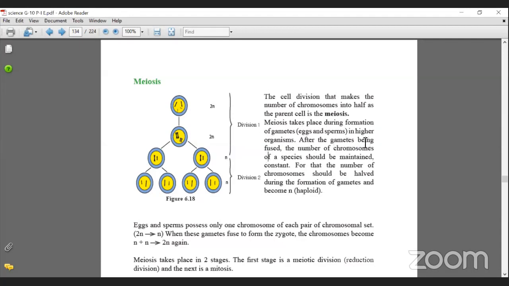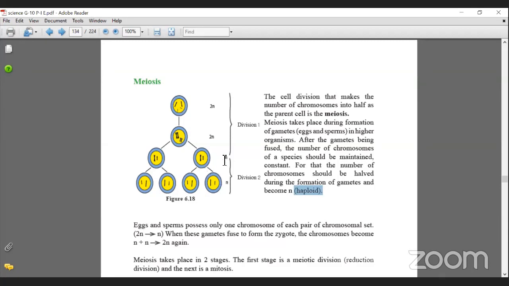After the gametes are fused, the number of chromosomes of a species should be maintained constant. For that, the number of chromosomes should be halved during the formation of the gametes, becoming N, that is haploid. So when we have the chromosomes halved, we call them haploid.